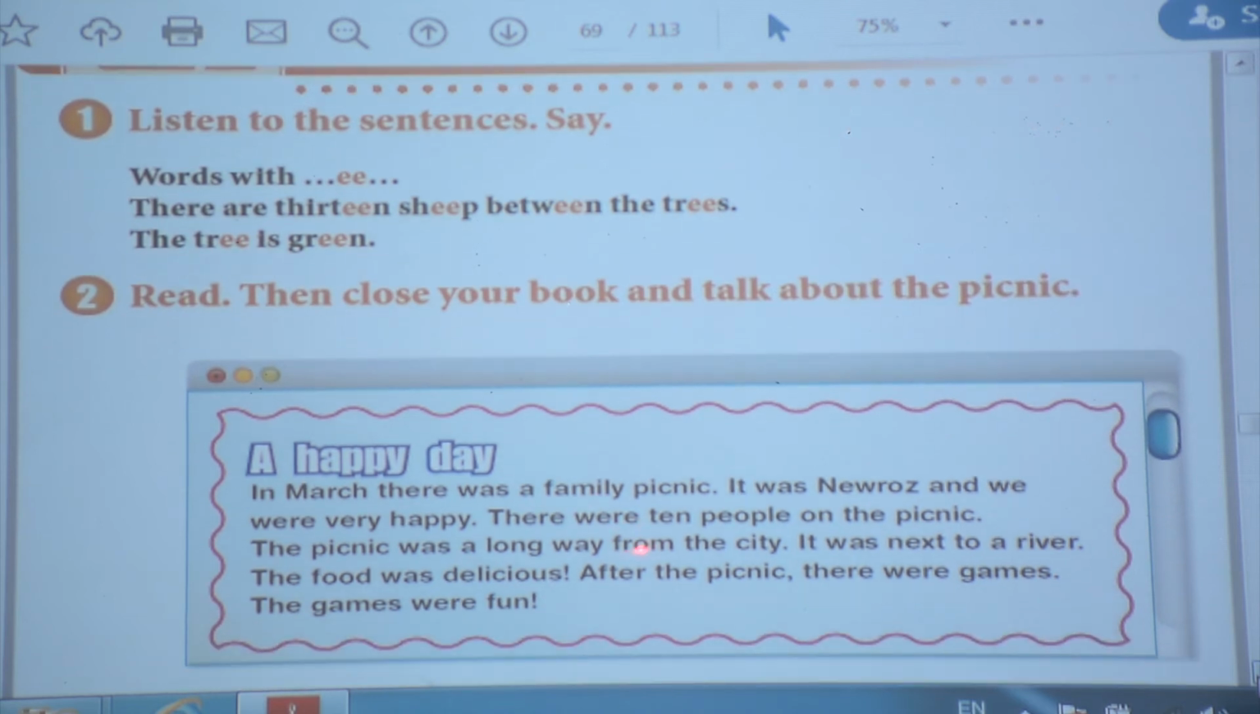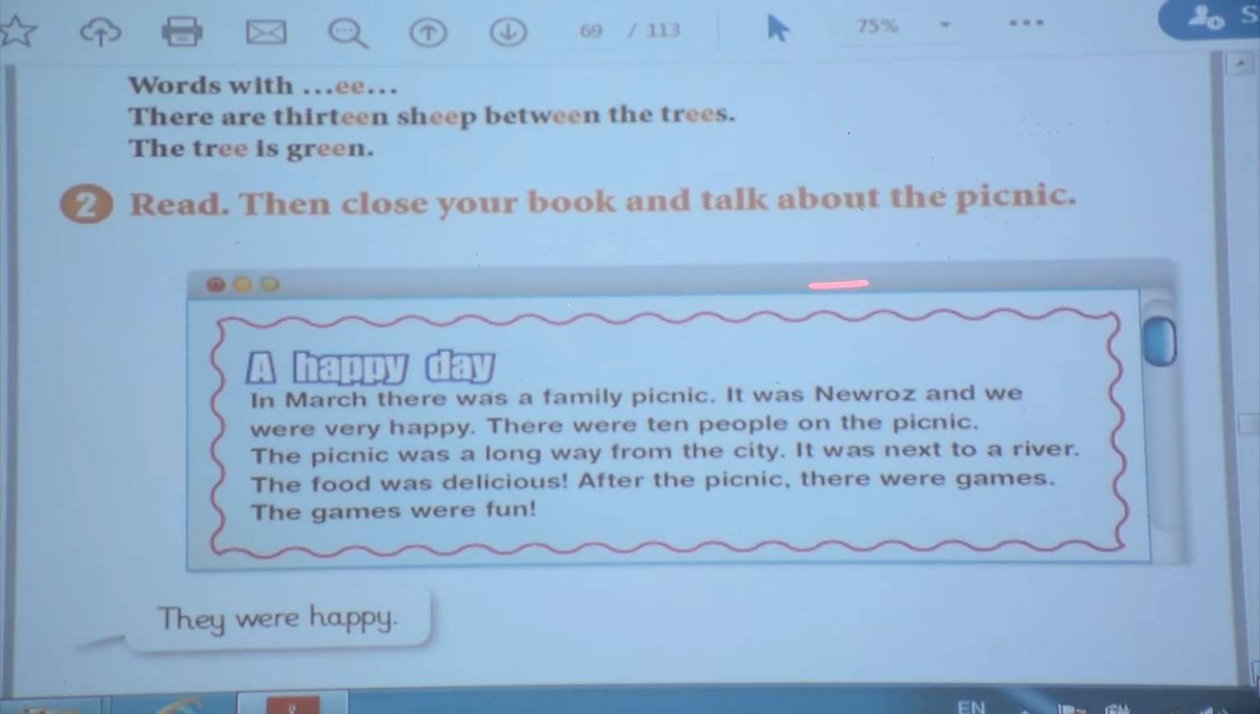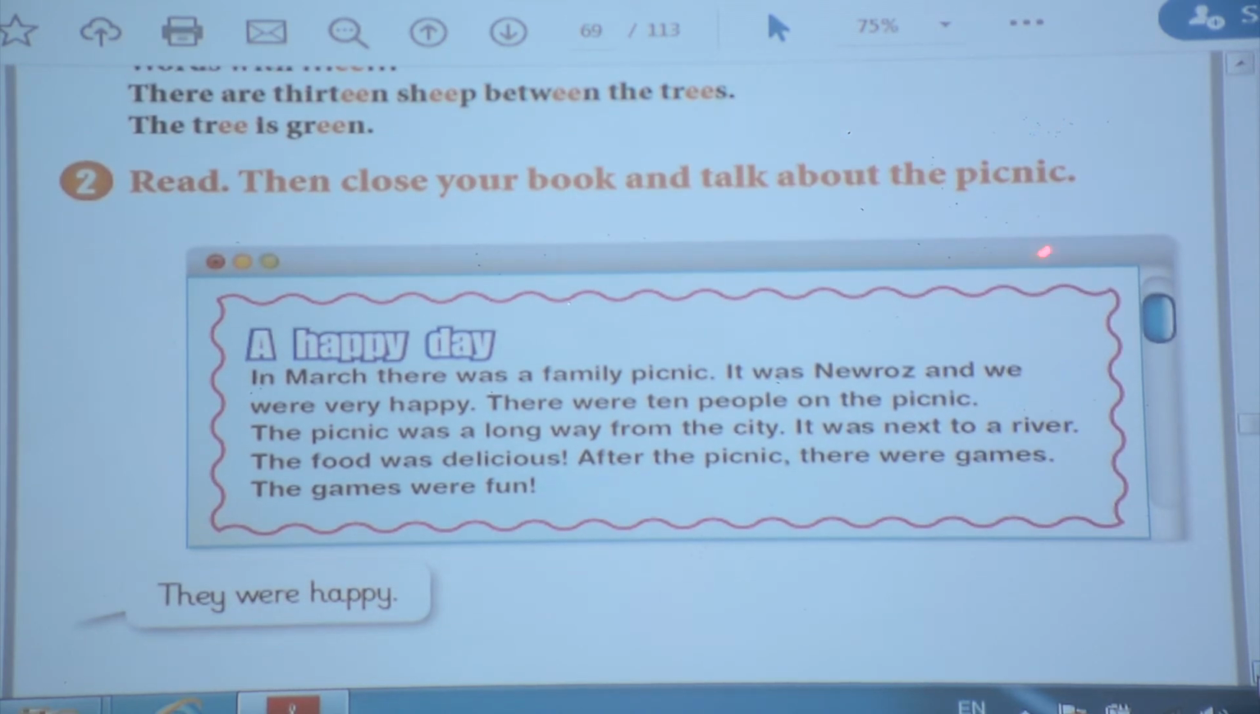Number 2 is about the picnic. Okay, a happy day. A happy day. In March, there was a family picnic. It was Nowruz and we were very happy. With it, you should put was. It was Nowruz and we were. Because you have we, you should put were. We were very happy. Okay?